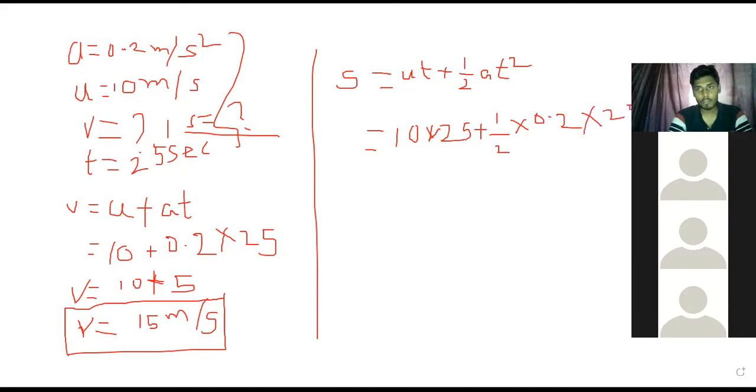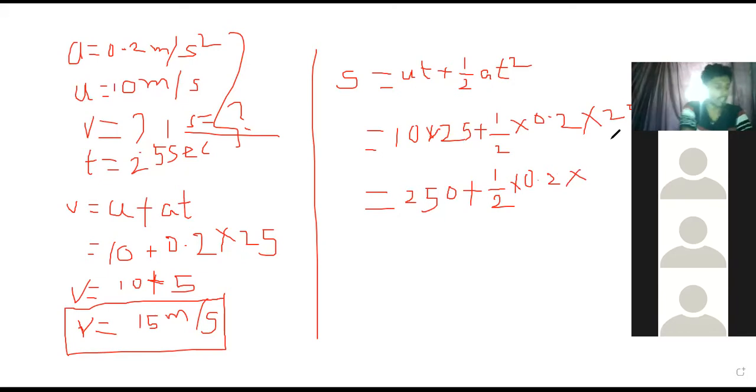Now all of you start doing this. 10 into 25, how much? 250. Plus 1/2 into 0.2 into 25 square. You know square; madam has taught you how to find squares. 25 square is 625, so 25 into 25 is 625.